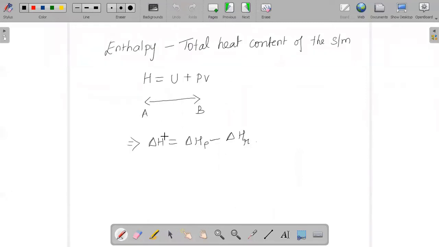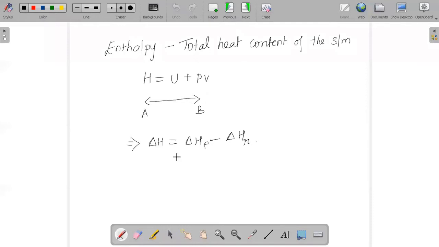And next, the most important, is enthalpy. What is enthalpy? Enthalpy is the sum of internal energy and PV, that is pressure and volume. Let us consider a reaction where A is getting converted to B. Each one is going to have an enthalpy.